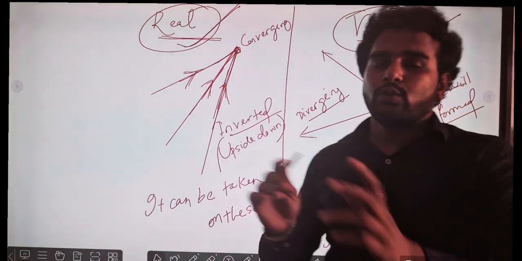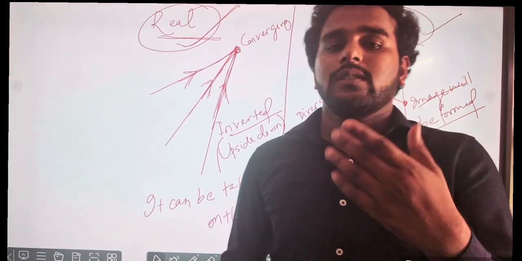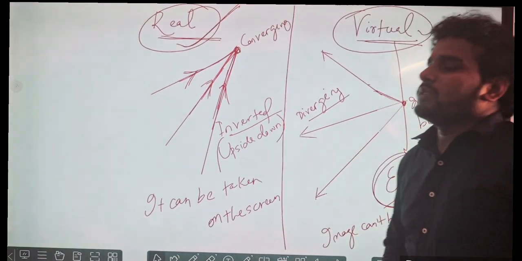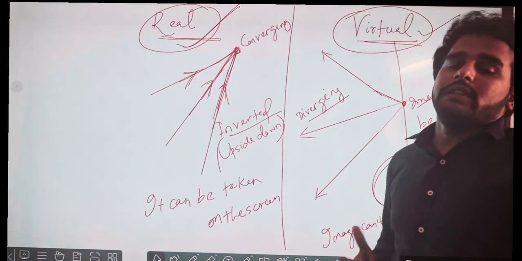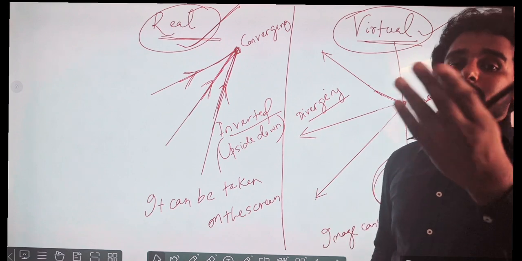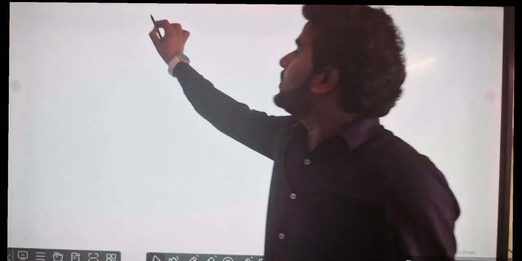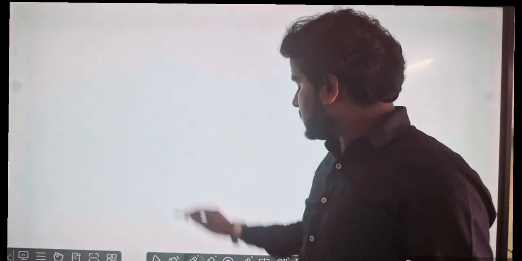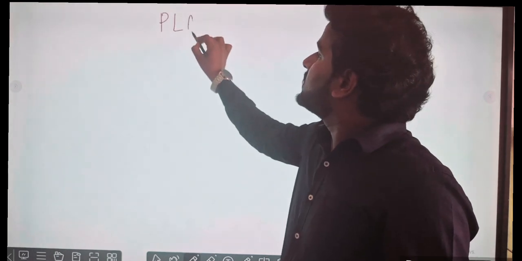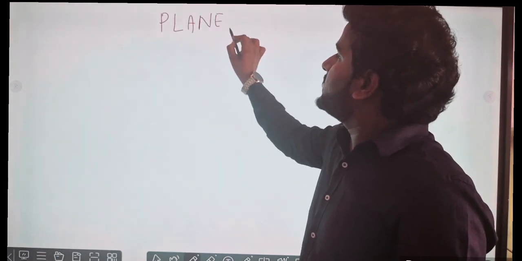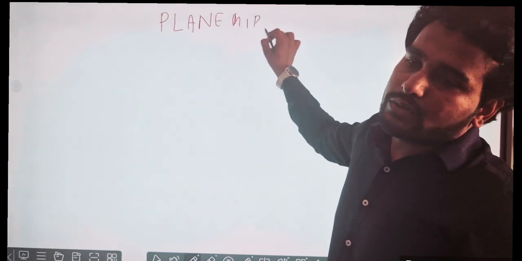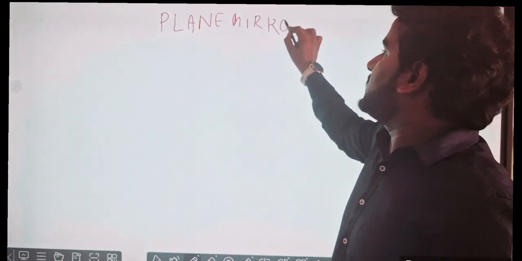So these are the two types of images which are formed. Now we will use this concept in the formation of images in the case of mirrors. So let us go to the different types of mirrors. First we'll go for the plane mirror, which was there in standard 7 and 8 also, but we have to understand what happens there.